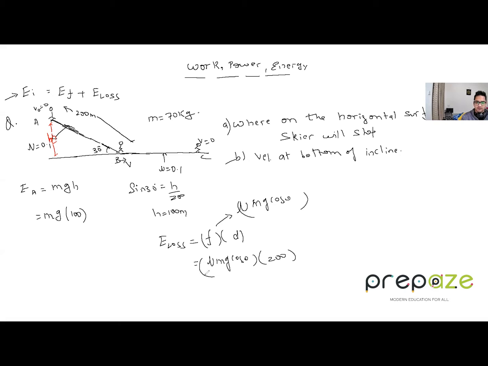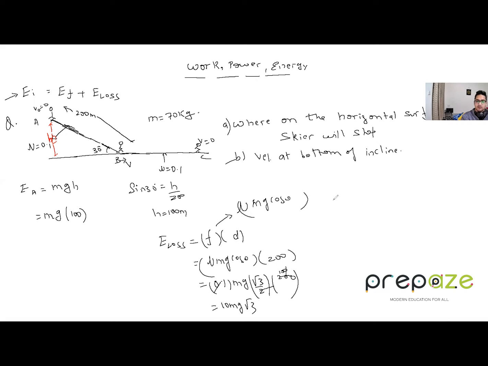We have to do. So mu value we already know it is 0.1. So it's 0.1 into mg into cos theta, which is basically what? Root 3 by 2 into 200. Alright. So this is 100. This is basically makes it 10. So it is 10 mg times root 3. That is the E loss happening over here.